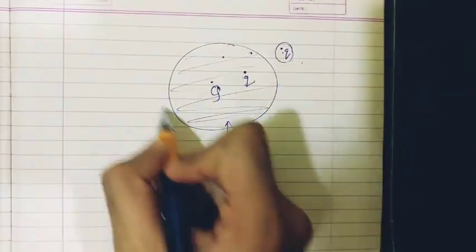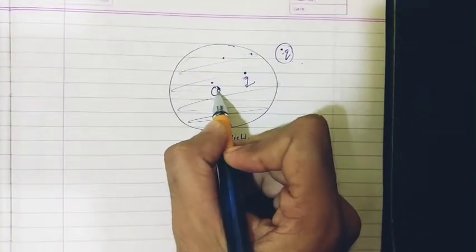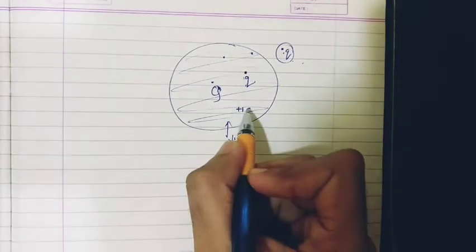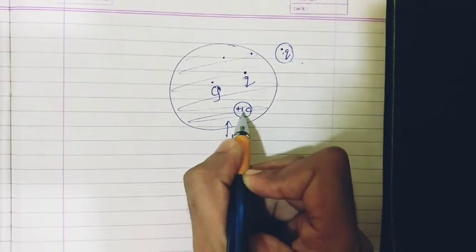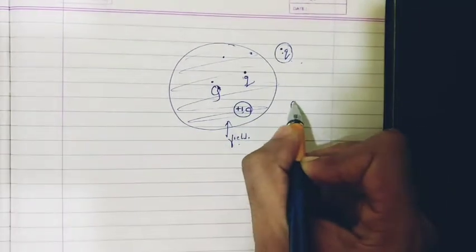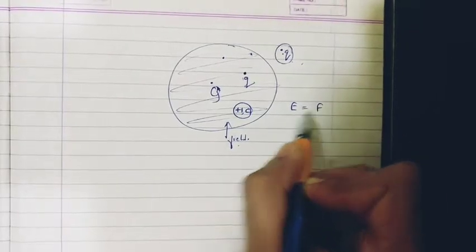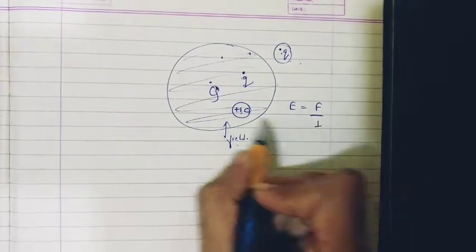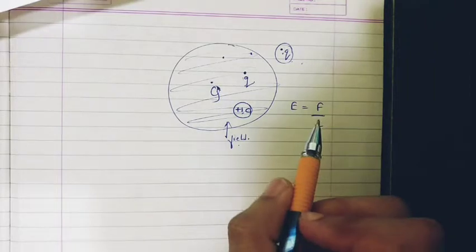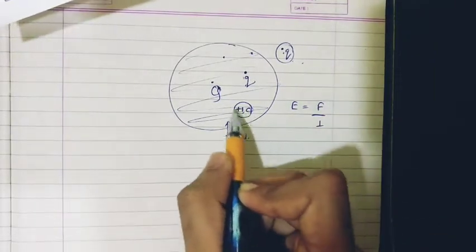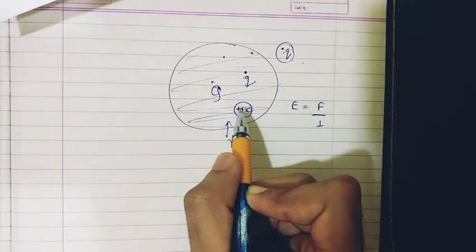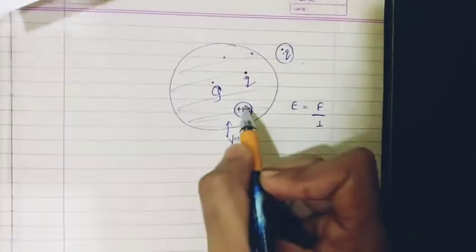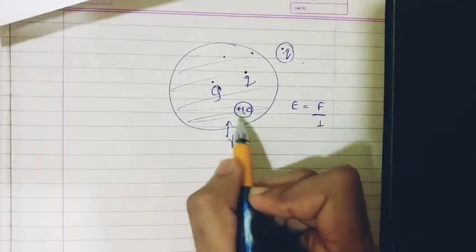So supposing in the vicinity of the source charge Q, capital Q, I put a unit positive charge. The electric strength at this point where this charge is placed is defined as E equals F, that is the force exerted on a unit positive charge, divided by 1. So 1 is nothing but the charge. The only condition is that this test charge should be so tiny that it shouldn't affect the electric field produced by the source charge. This can't be a bigger quantity, this can't be a bigger charge.